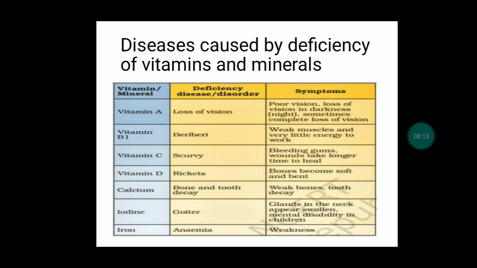Goiter. As we know, what is a goiter? Goiter is where the gland in the neck appears swollen. Glands in the neck appear swollen. A big swollen thing is seen at the side of our neck, and this is because of iodine deficiency, or we can say mental disability in the children. Anemia, again, if we have a deficiency of iron, we suffer a disease called anemia, where we feel weakness in the body.